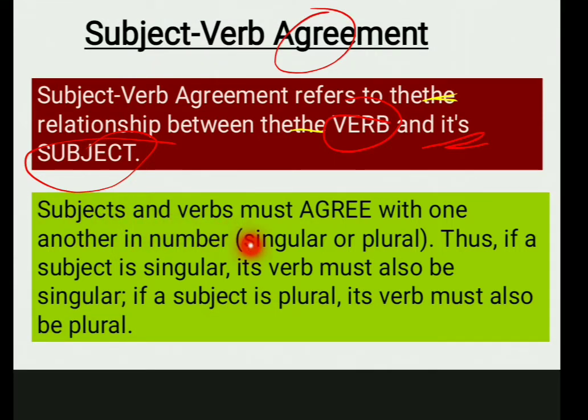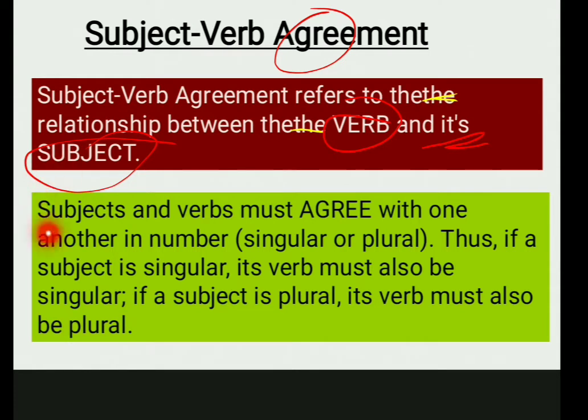Subjects and verbs must agree with one another in number. So subjects and verbs. If your subject is singular, your verb should be singular. If your subject is plural, this should be plural. Number means singular and plural. So they both should be same. Thus, if a subject is singular, its verb must also be singular. If a subject is plural, its verb must be plural.